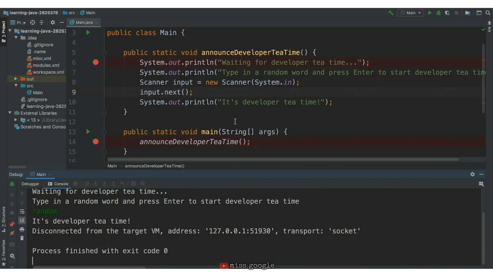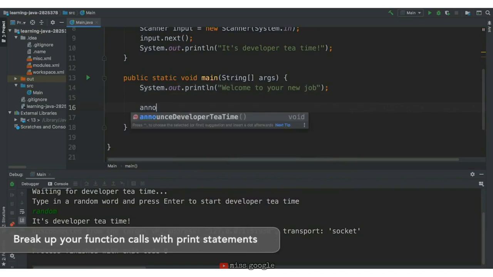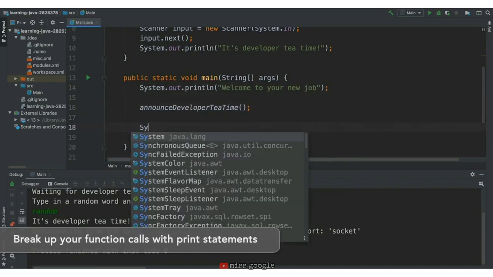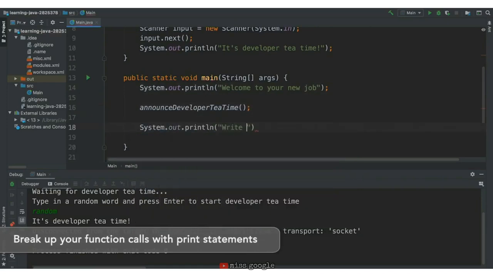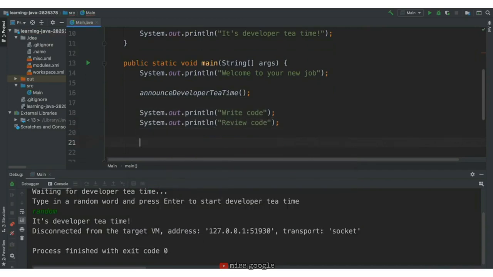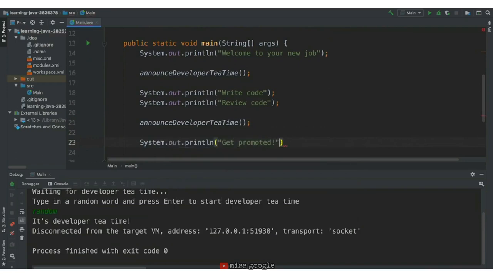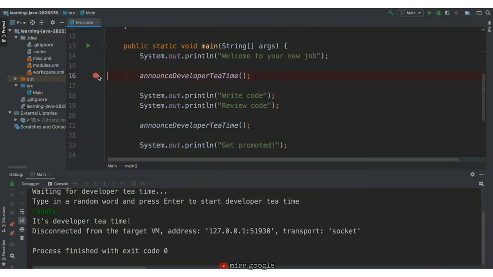Let's add some more code to this main function to make sure we understand its control flow. Let's add a breakpoint every time we call announceDeveloperTime.